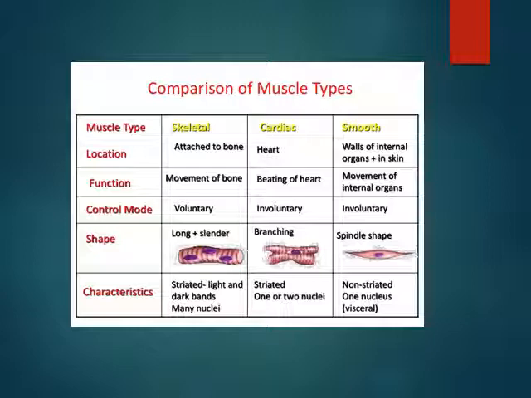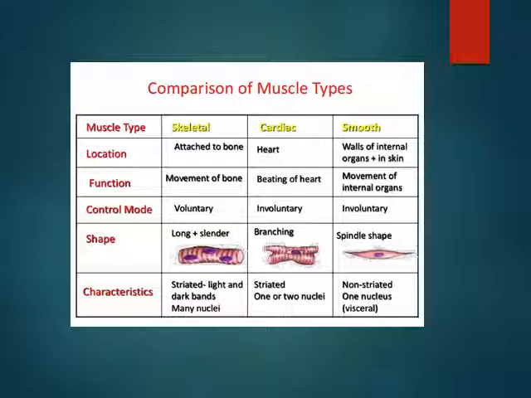Control mode: skeletal muscles are voluntary. That means they can be moved by our own will. Cardiac muscles are involuntary. That means their movement does not depend on our own will. They will be moving and contracting independently. Smooth muscles are again involuntary muscles.